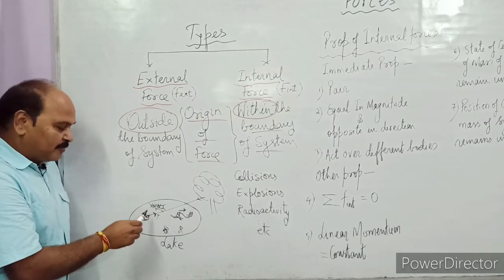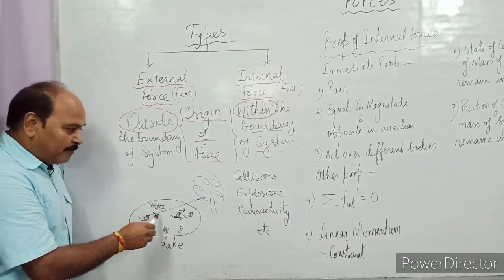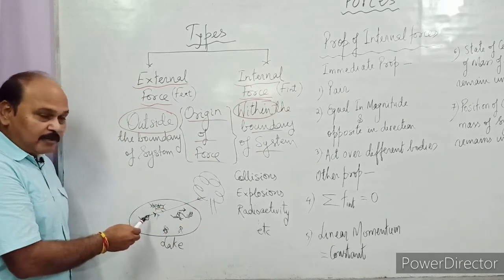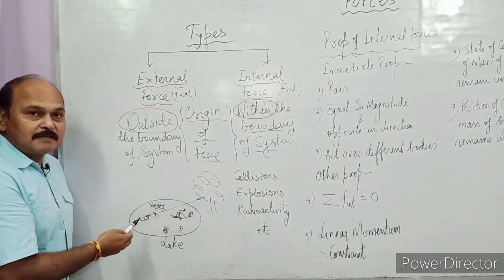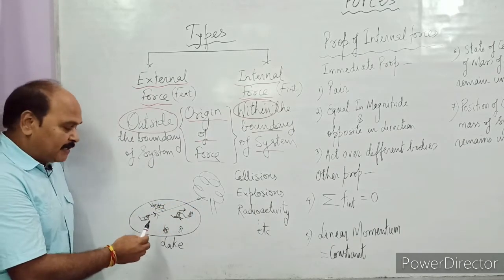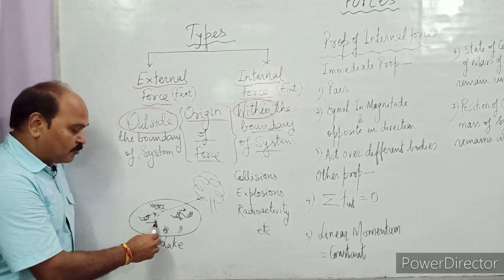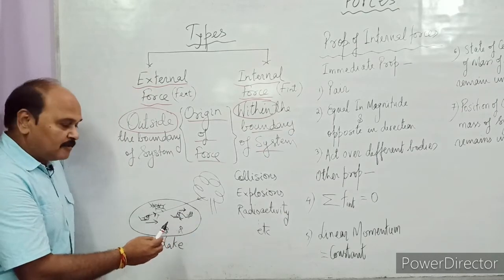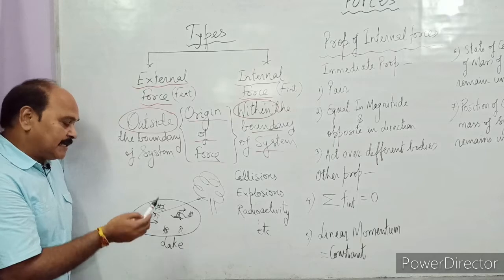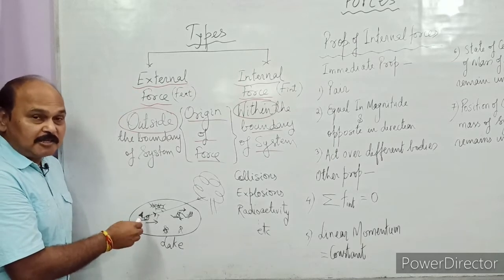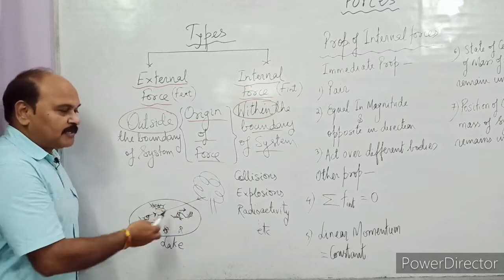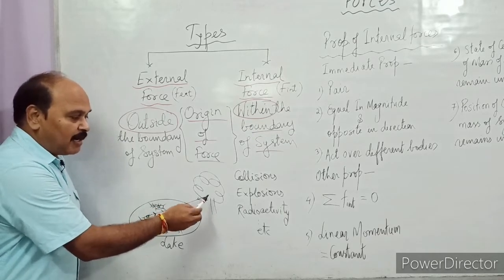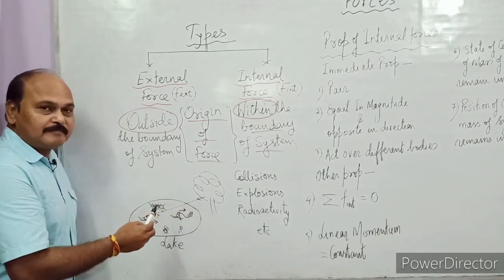Why is there a force acting over the boat? With the help of this string. If the person in the boat pulls this string, this rope, in that case what will happen? The boat will move towards the shore. It will start moving. The force through this string which is acting over this person, that is tension in the string, is an example of external force. Why is this force external? Because its origin lies outside the boundary of the system.